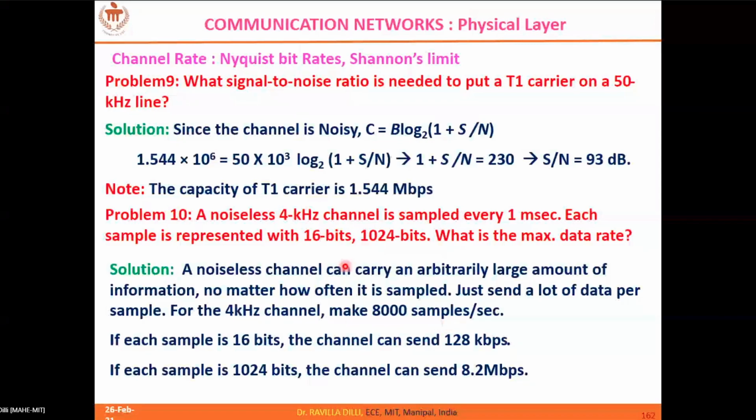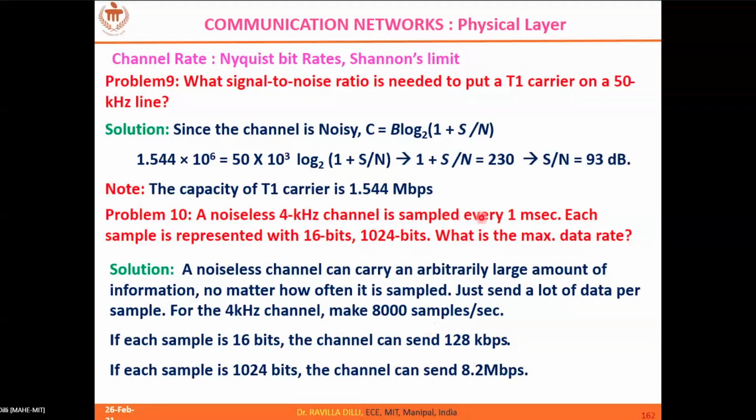This sample value, 16 bits, gives 128 kbps, and with 1024 here, 8,000 into 1024 leads to 8.2 Mbps. So a 4 kilohertz signal should be sampled at a minimum of 8,000 samples per second.